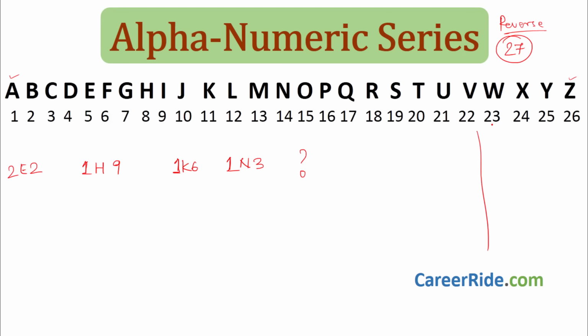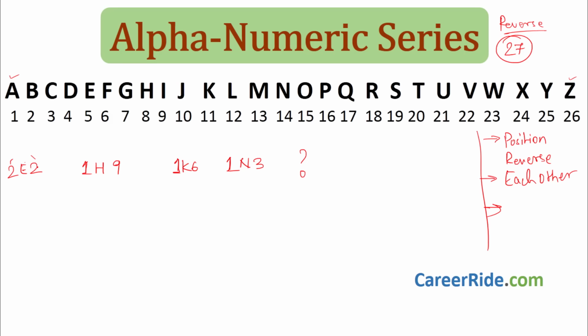What to do whenever you find an alphanumeric series? The first thing that you have to do is, whatever numbers are there in the group or element, you have to see if they are related to the position of the alphabet. Position or reverse position of the alphabet, right? So 2 and 2, if they are related to position of E or reverse position of E or not, that we have to check. Now after that, if it is not related to position, you have to find whether these numbers are related to each other. I'll write it over here, each other, so you will not forget, make a note of this.